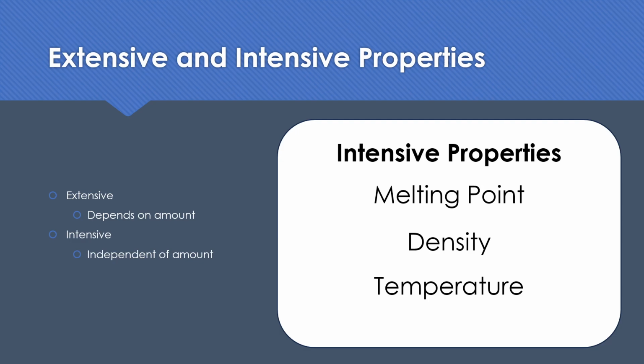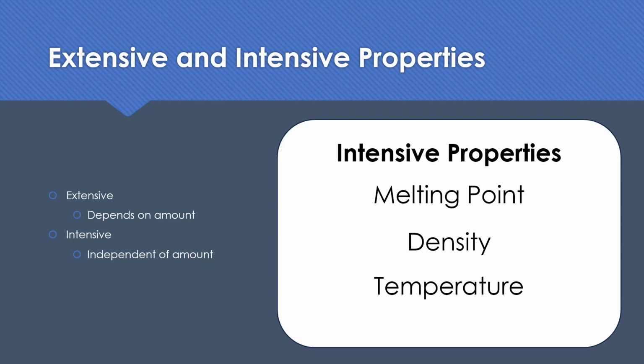Most of the properties we look at are intensive. Extensive properties are going to be stuff like mass. If I got more stuff, it's going to weigh more. Mass and weight are not the same thing, but it's going to have more mass, right? If I got more stuff, it's got more mass. Volume is an extensive property. If I got more stuff, it takes up more space. Heat content, how much energy is contained in an object, that is an extensive property. If I have more stuff, it's going to have more energy, potential or kinetic. And that's like the 2 big defining lines.